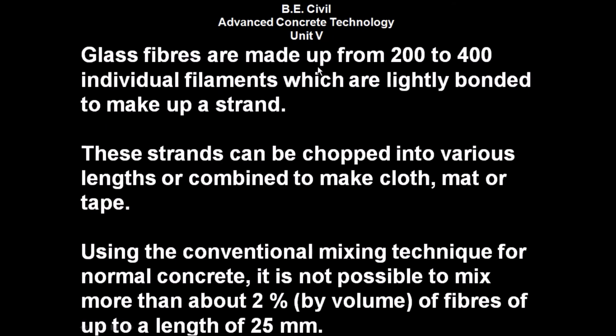Glass fibers are made up of 200 to 400 individual filaments which are tightly bonded to make up a strand. These strands can be chopped into various lengths or combined to make cloth or mat or tape. Using the conventional mixing technique for normal concrete, it is not possible to mix more than about 2% by volume of the fibers of up to a length of 25 millimeter.